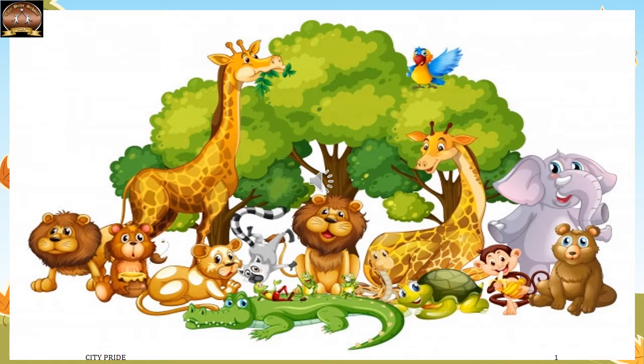Hello children, we are going to start with a new chapter and the name of the chapter is Animal Adaptations. If you see this slide, you can see very cute animals pasted on it. They are giraffe, bear, elephant, monkey, tortoise, crocodile. Animals are very cute and we are going to deal with many things in this chapter.